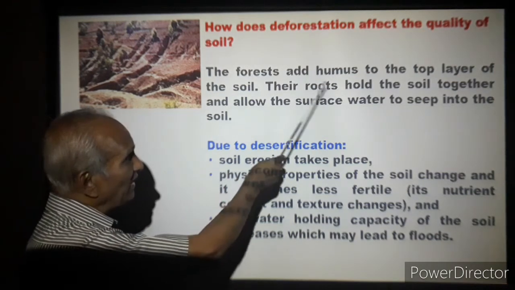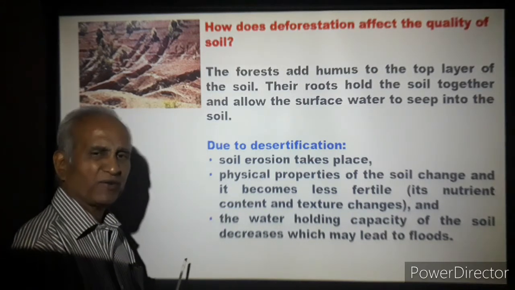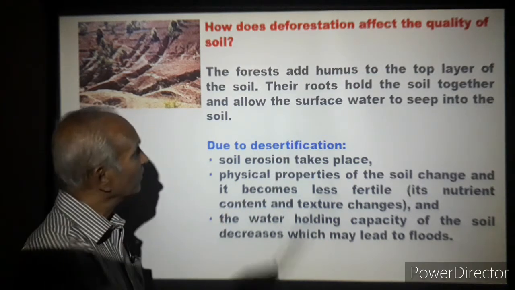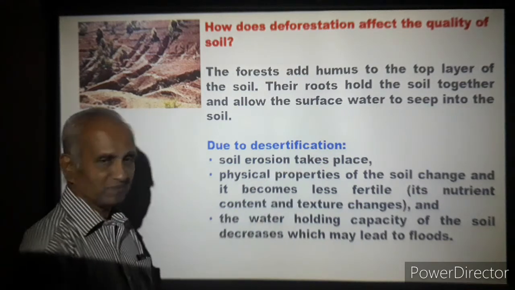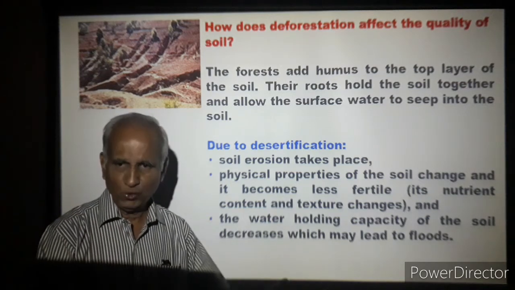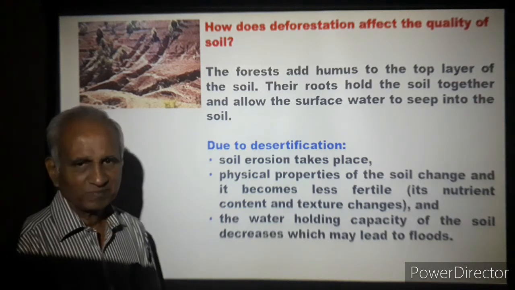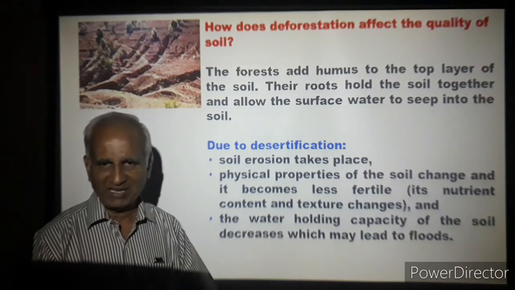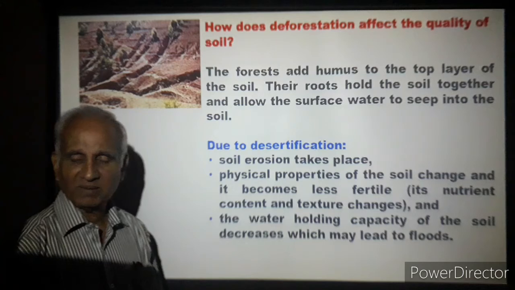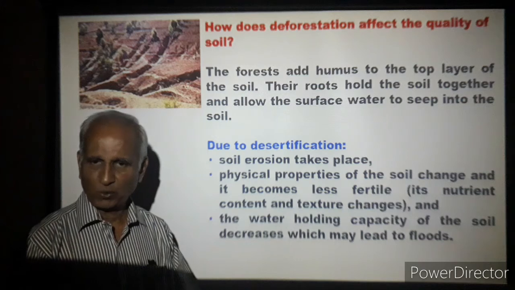The forests add humus to the top layer of the soil. The innumerable number of trees in the forest add humus to the soil. Their roots hold the soil together. The roots of the plants hold the soil well. They don't allow the soil to get washed out. Now you don't have roots. You don't have humus because you don't have trees. Forests also allow the surface water to seep into the soil. As it seeps, water goes deeper and deeper.